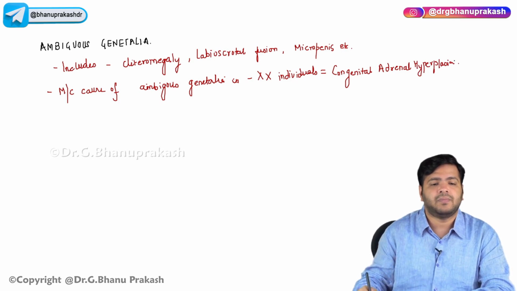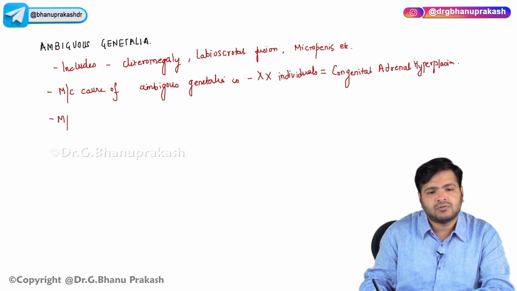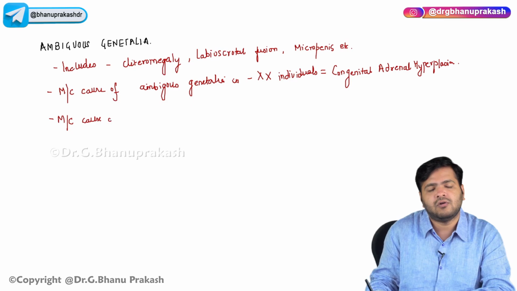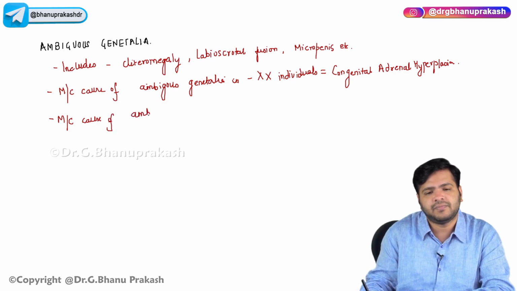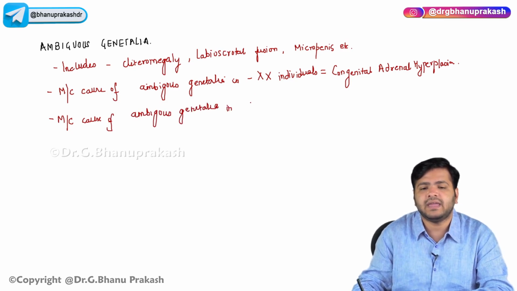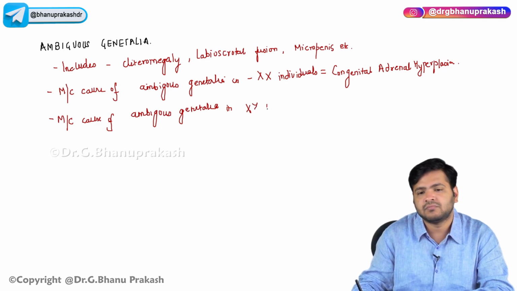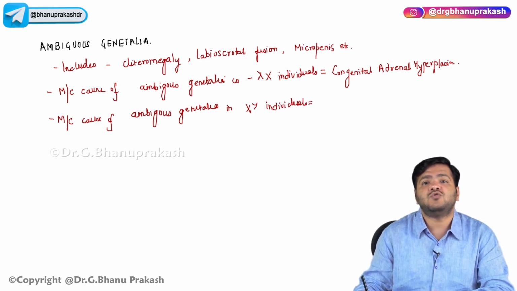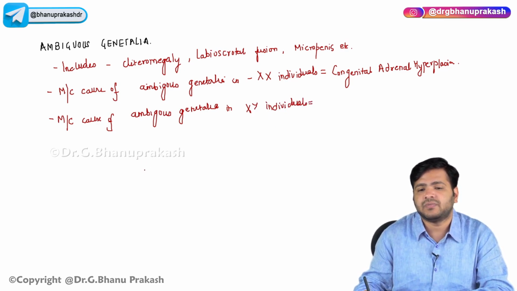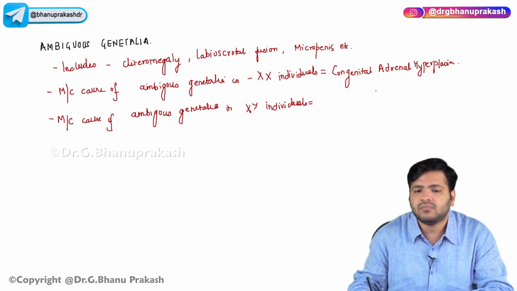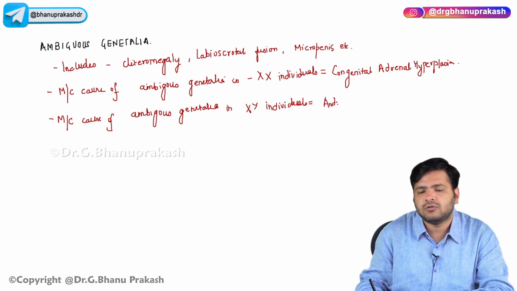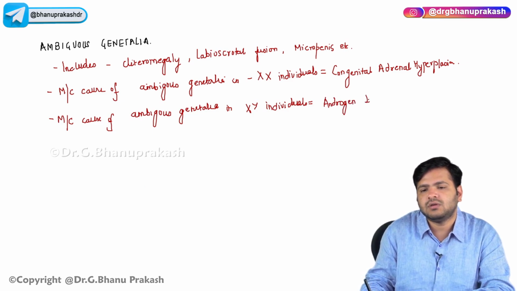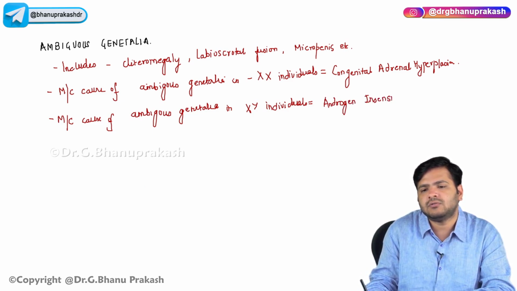Now, another question: the most common cause of ambiguous genitalia in XY individuals is androgen insensitivity syndrome.